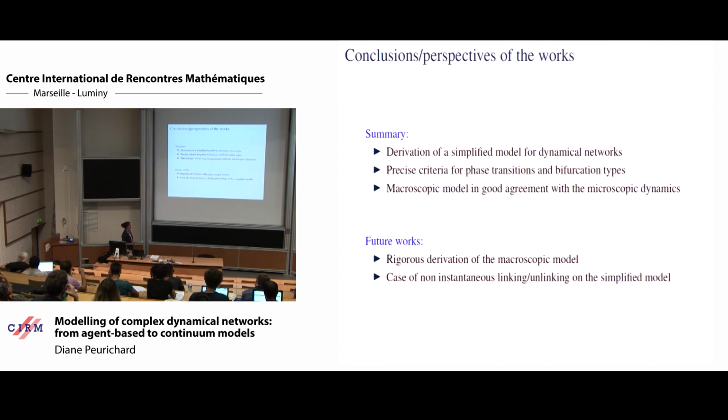And also, a very interesting case would be to consider non-instantaneous linking and unlinking of the particles. Because this hypothesis actually enables us to have a mean field limit, but what it also implies is that we lose a lot of information about the action of these links on the network.